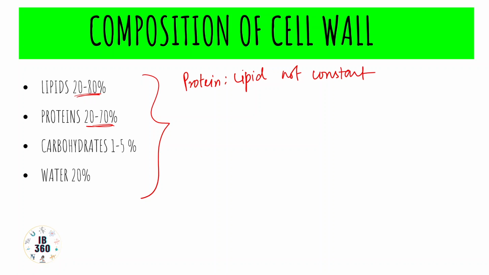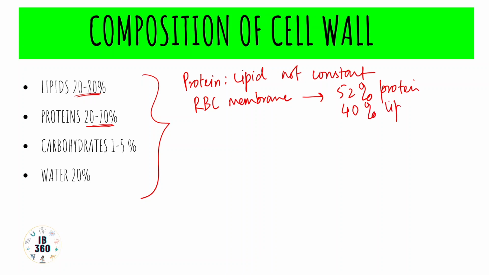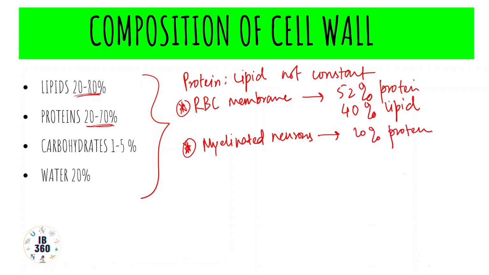For example, the human erythrocyte membrane, meaning the RBC membrane, contains 52% protein and 40% lipid, while myelinated neurons have 20% protein and 80% lipid.